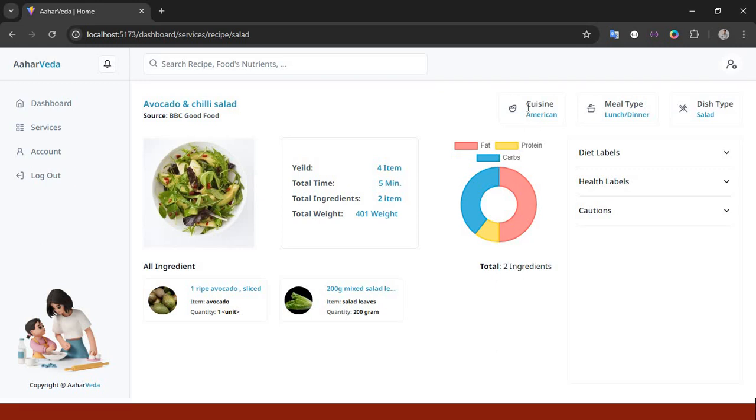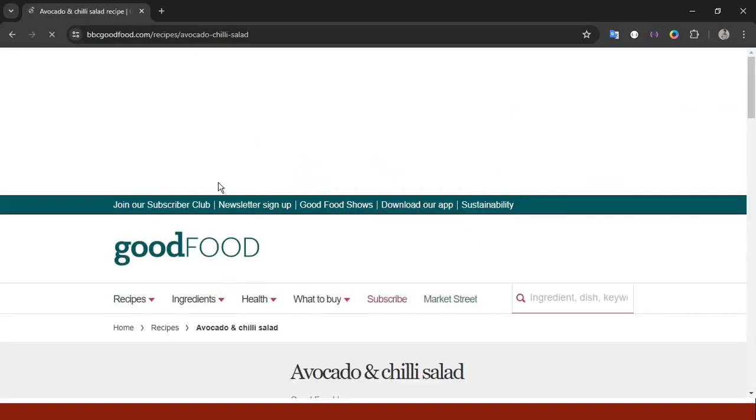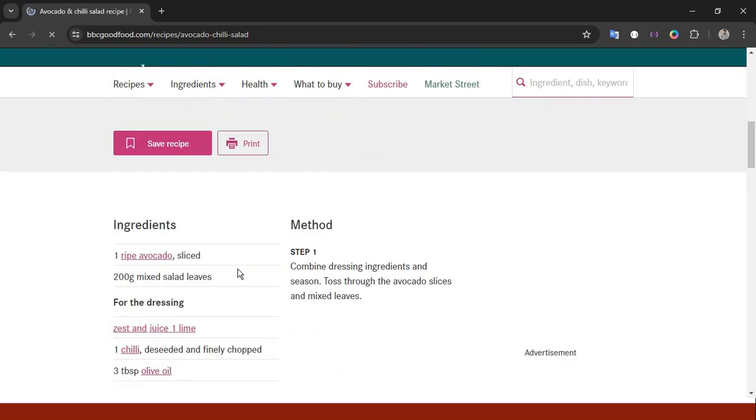In each recipe we are showing the type of that recipe, where people more often like to eat it, and we are also providing the meal type and dish type. We are also giving all the ingredients to make this particular recipe, and we are also mentioning the credit of the articles.